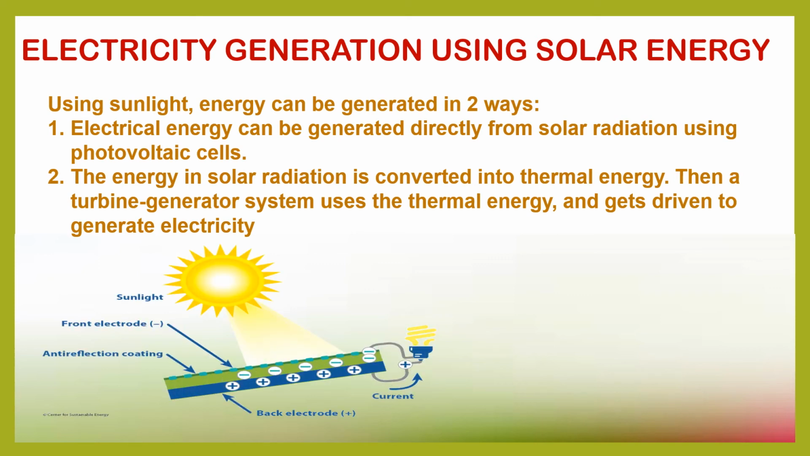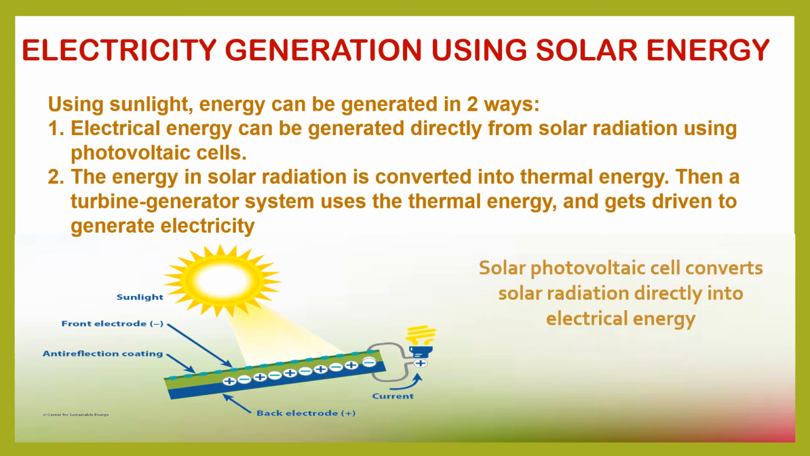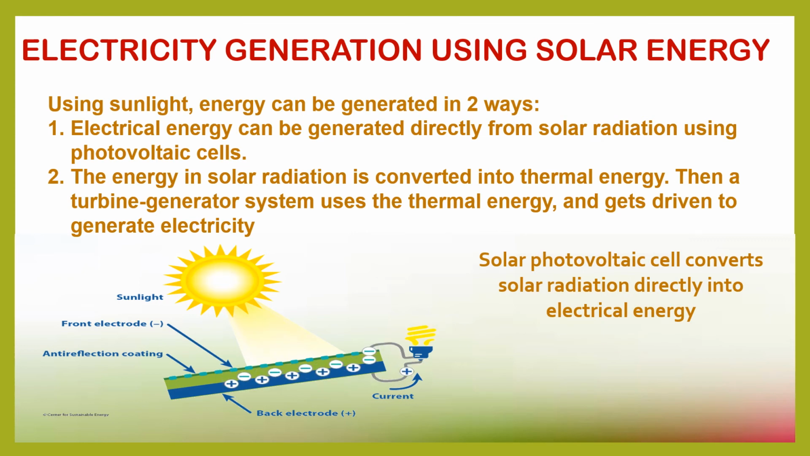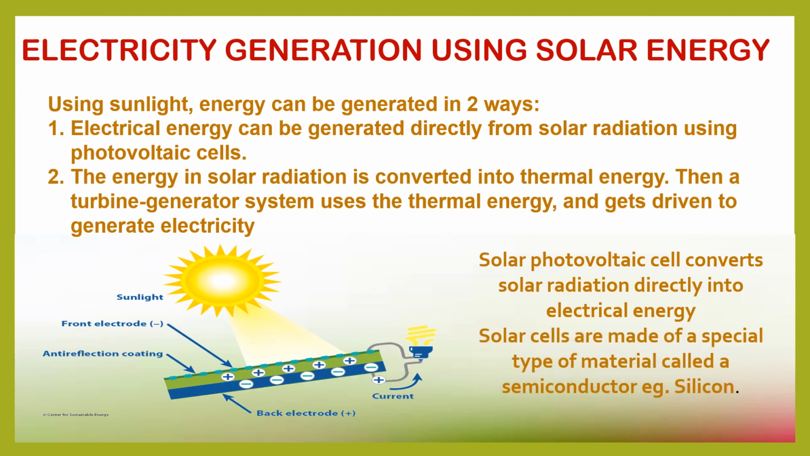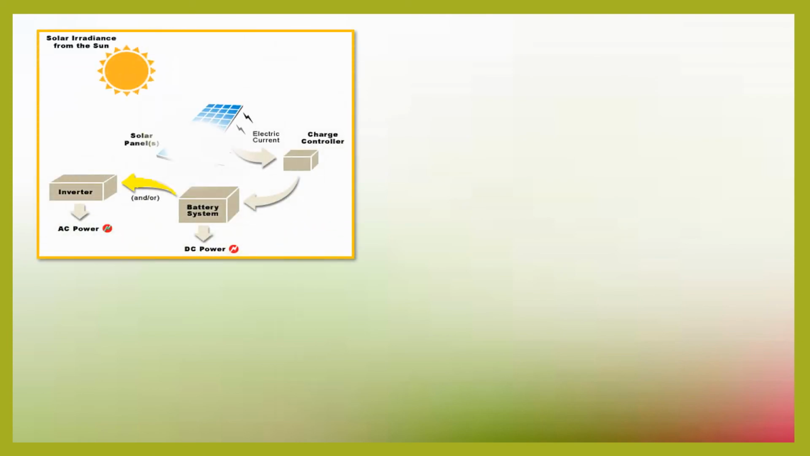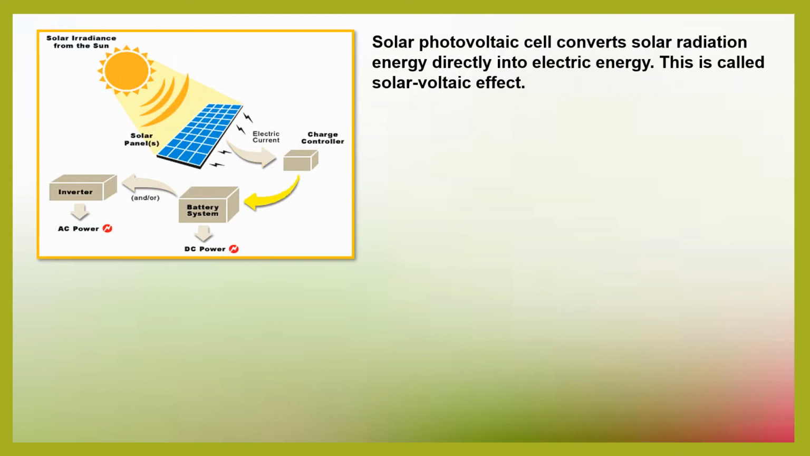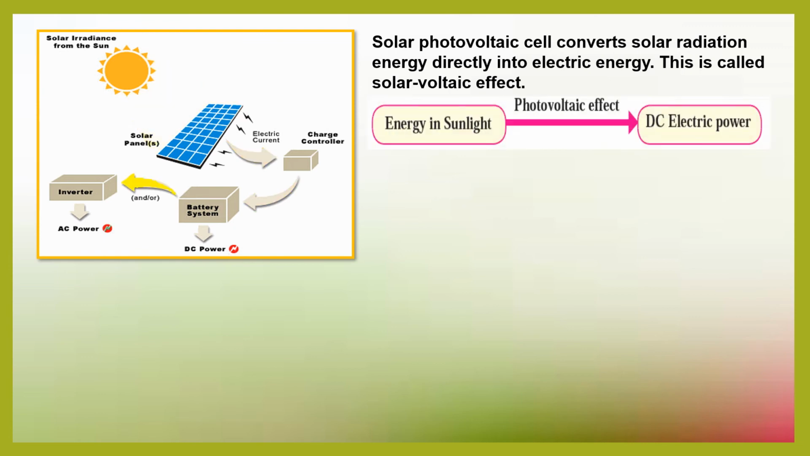This is a photovoltaic cell which converts solar radiation directly into electrical energy. These solar cells are made of a special type of material called a semiconductor, an example of which is silicon. A solar photovoltaic cell converts the solar radiation directly into electric energy. This is called the solar voltaic effect.